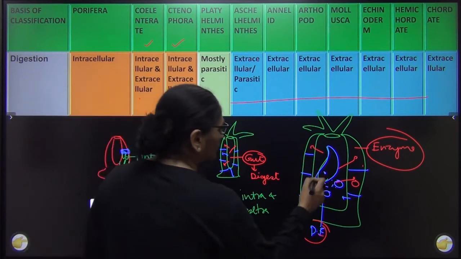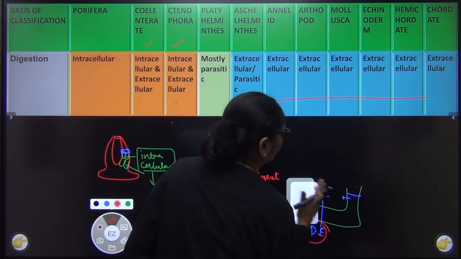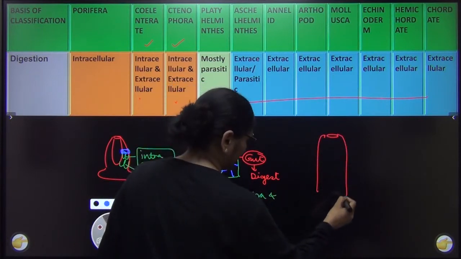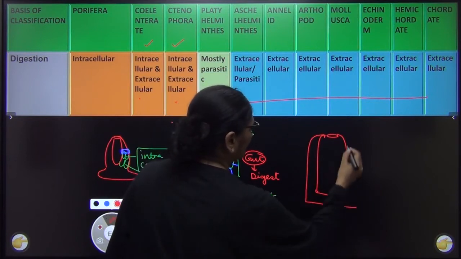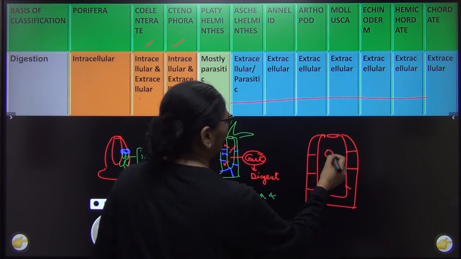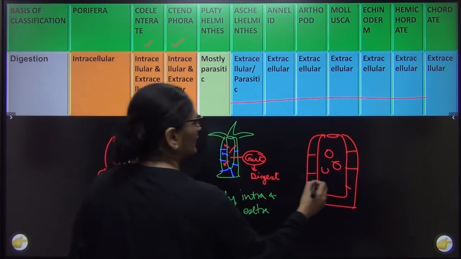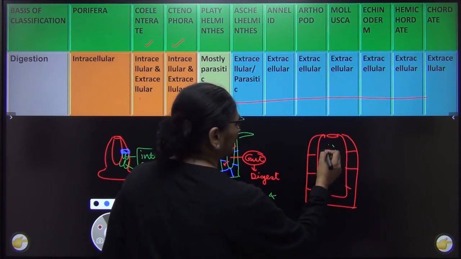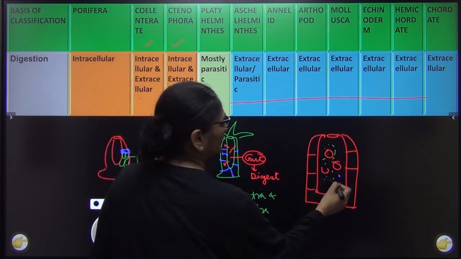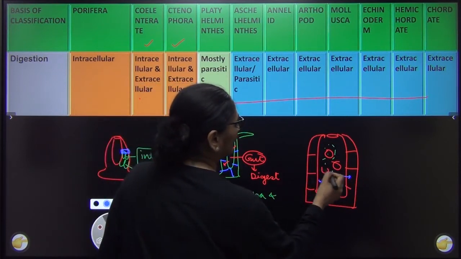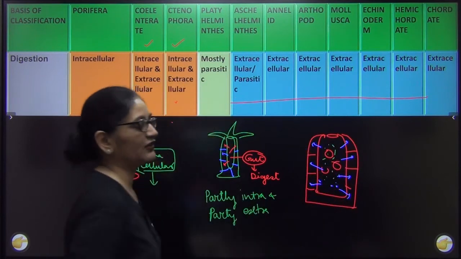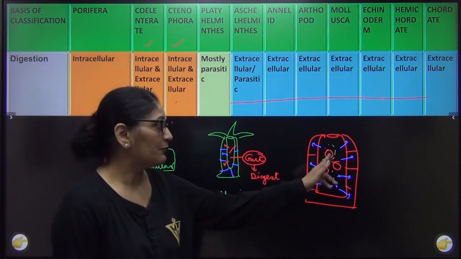Means all the food is digested extracellularly. Purely extracellular का मतलब क्या है? Right? If this is the body of the organism, say I'm just saying this is the gut of the organism, the food on behalf of all the cells will be taken here. Then all the enzymes will be secreted here. The food will be completely broken down here. Once it is broken down, I'm just showing it in blue, the completely digested food will be sent to each and every cell of the body. So this is called purely extracellular.